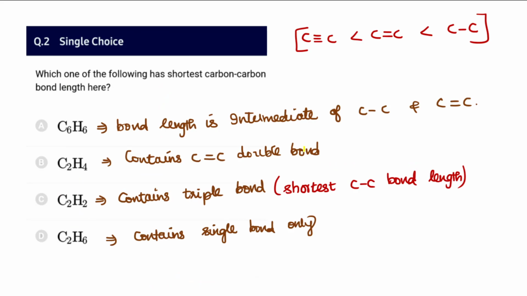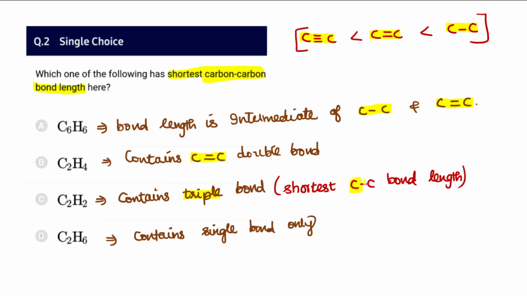And then second question, which of the following has the shortest carbon-carbon bond length? The carbon-carbon bond length trend is known to us already. The carbon-carbon single bond will be the longest, next the double bond, next the carbon-carbon triple bond, and in C6H6 benzene the bond length is intermediate between carbon-carbon single bond and carbon-carbon double bond. Whereas C2H4 contains only a carbon-carbon double bond, whereas C2H2 contains a triple bond.